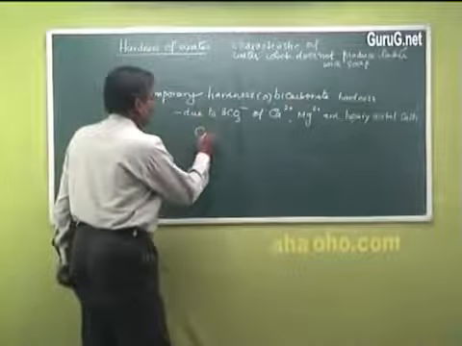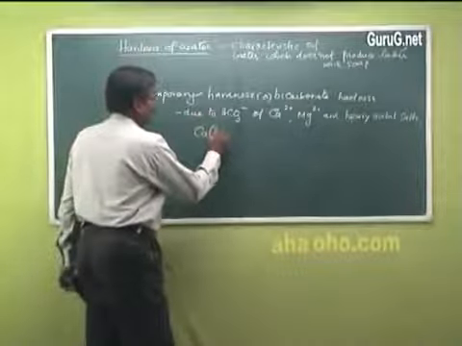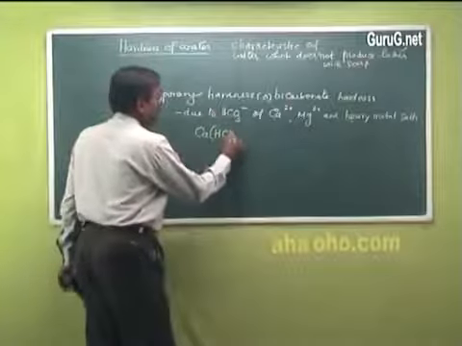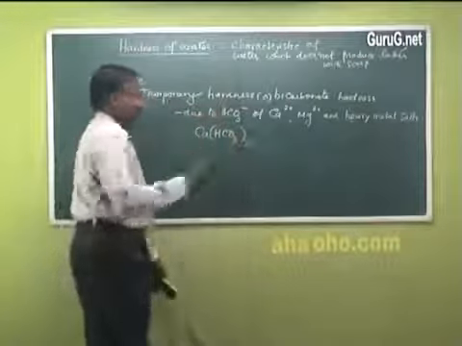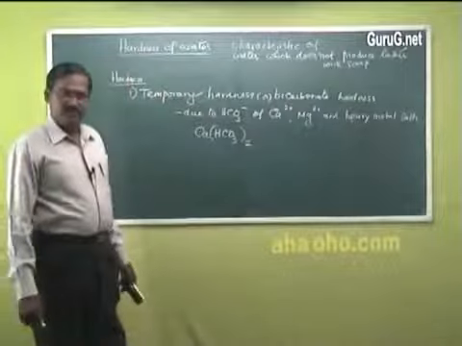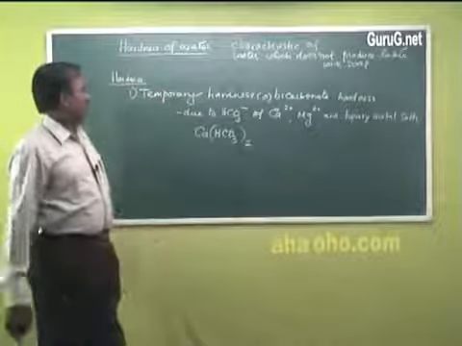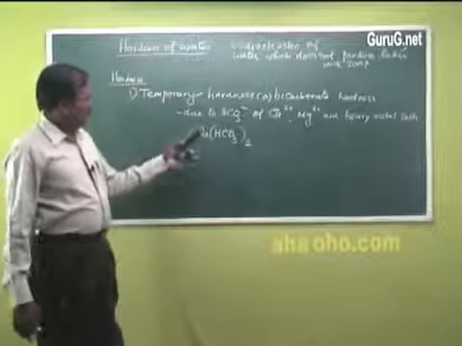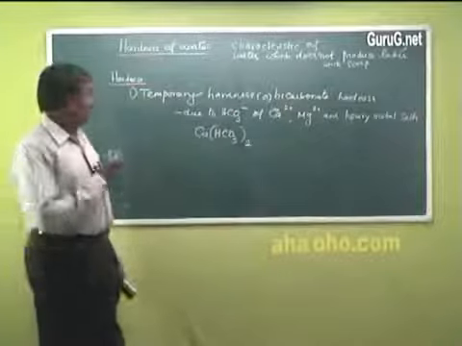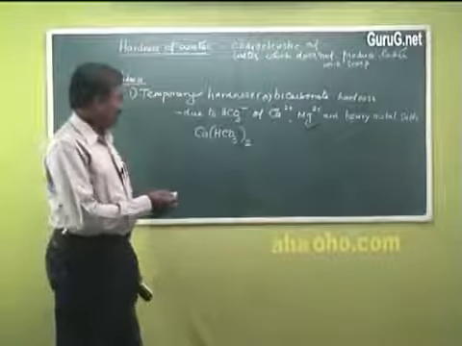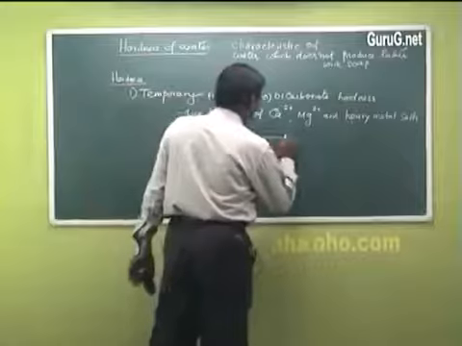Let me take a hard water which is having bicarbonate hardness due to the presence of calcium bicarbonate. This temporary hardness can be removed just by boiling water.